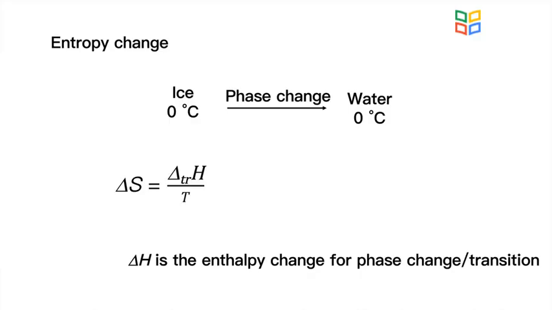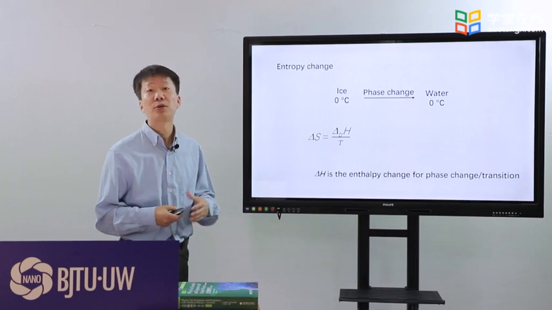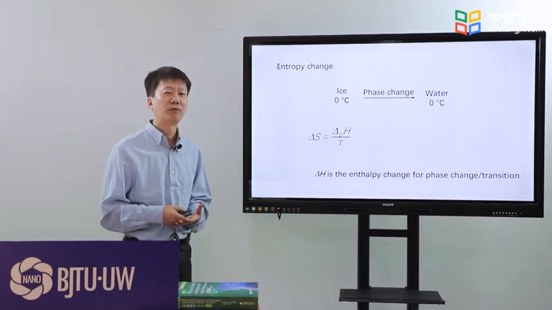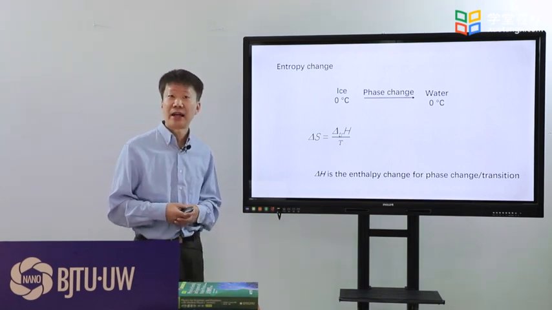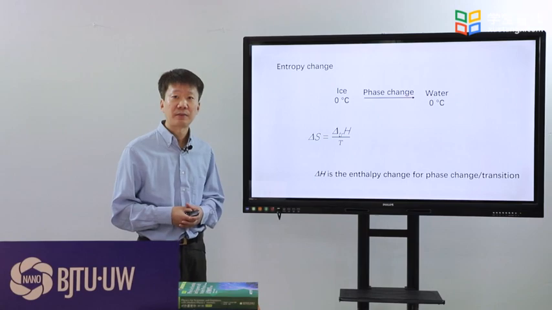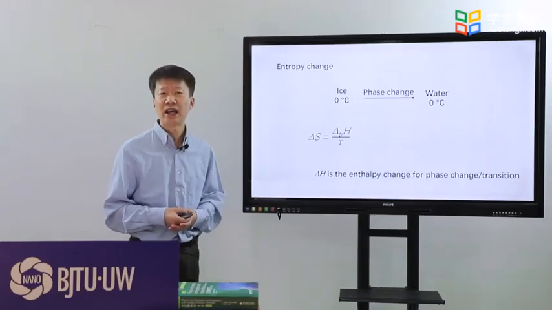Each system at a fixed condition has its specific entropy that can be evaluated because the number of microstates is fixed. However, if we could know the entropy change for a process, it would be more straightforward, as we can know immediately whether the entropy is increased or not. For example, ice at 0 degrees C melts into water at 0 degrees C. This is a phase change process.